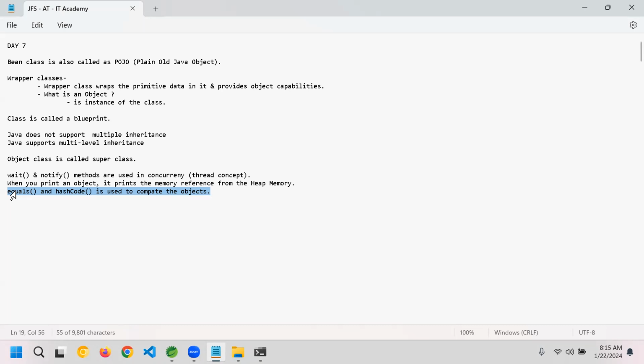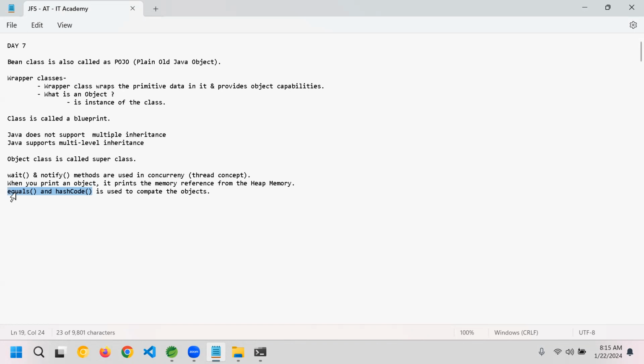So now what happens is, whenever we are storing our information, at a certain point of time we need to check whether this information is already there in our program or not. That time we will use equals and hashCode. Equals and hashCode are used to check whether there is already a transaction happening in a bank. Now we are passing the same transaction. That time we will check the amount, the sender and the receiver. If all of them are the same, then we'll immediately say that this transaction is already in process. Please wait for some time. That is where we will use equals and hashCode.